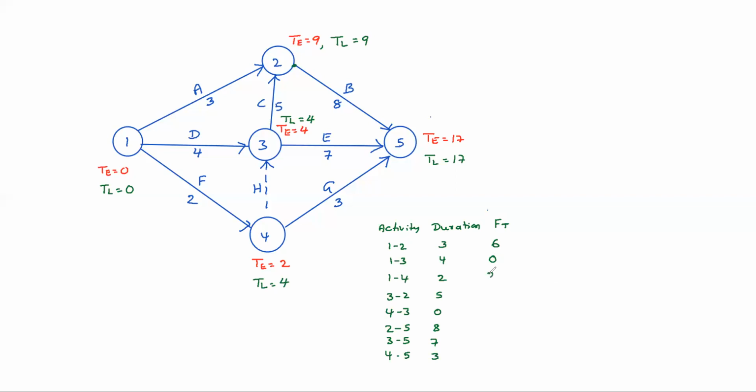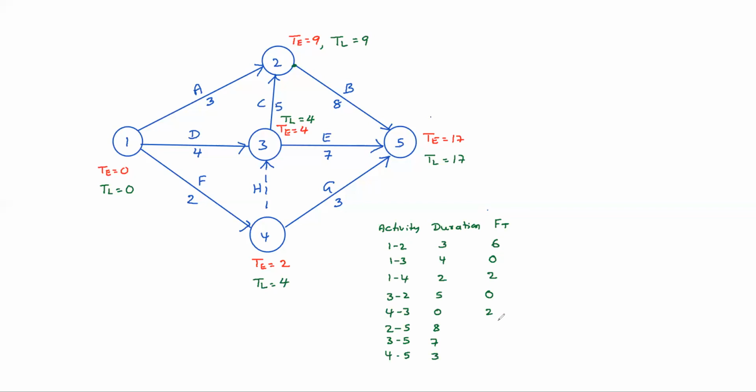For 3-2, 9 minus 4 minus 5, 0. For 4-3, the dummy activity, 4 minus 2 minus 0, so 2. For the dummy also you can calculate total float. Nothing wrong in that.